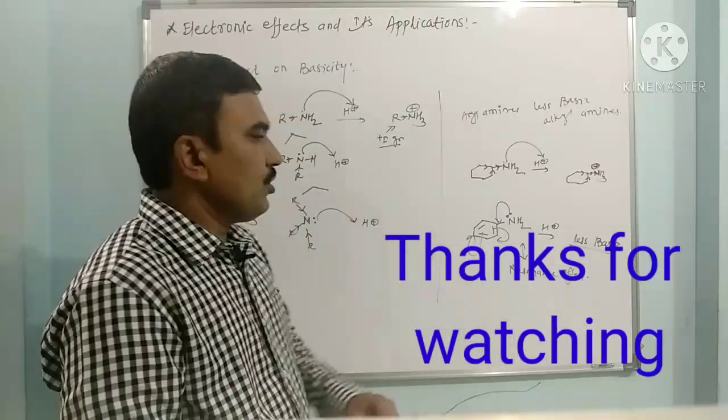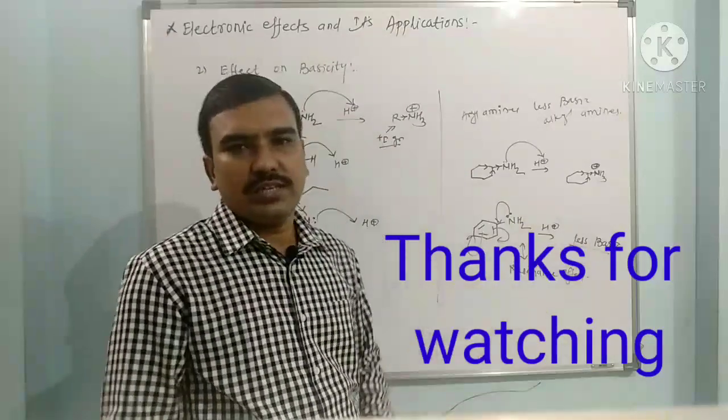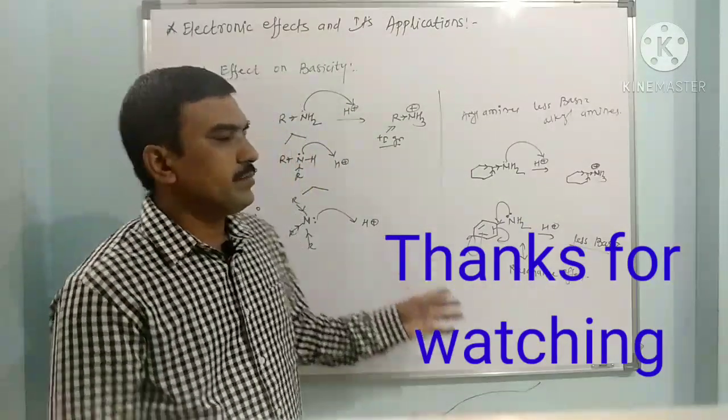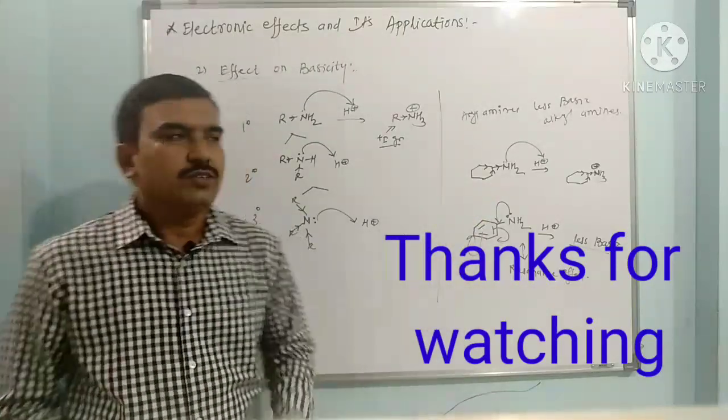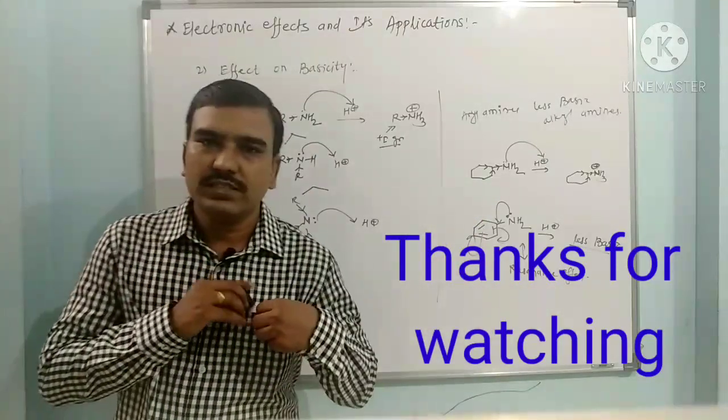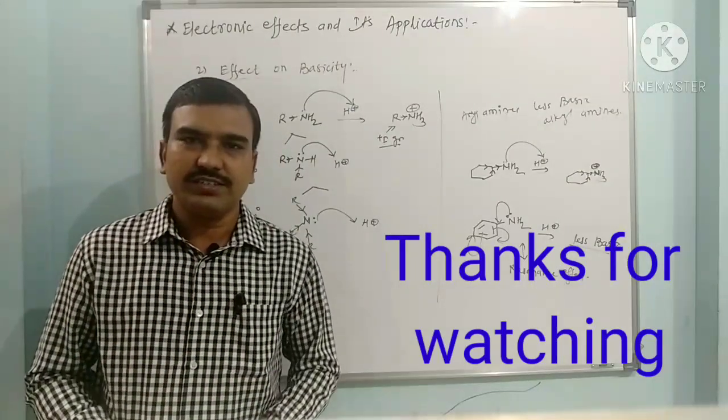So it shifts to the ortho and para carbons through resonance. In this way, aromatic amines are less basic than alkyl or alicyclic amines. So in this way we have discussed various electronic effects and their applications. Thank you.